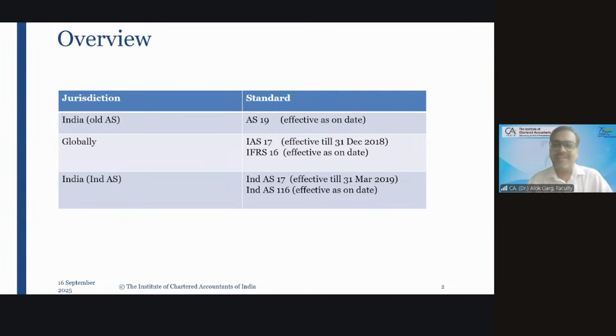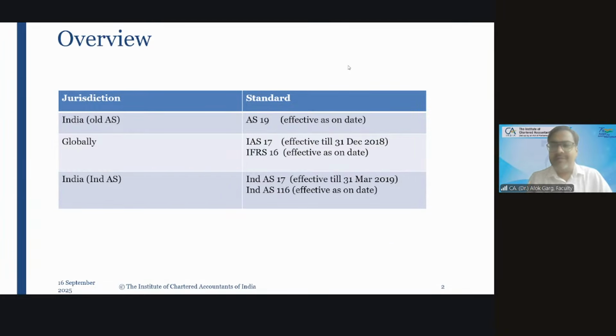When I say three standards, I'm talking about the old accounting standard. What is the standard in the old accounting standard on leases? AS 19. Okay. AS 19 talks about lease accounting in accounting standards, which you have already covered in your CA Inter. Then, friends, globally, it was IAS 17 when we had notified Ind AS in India.